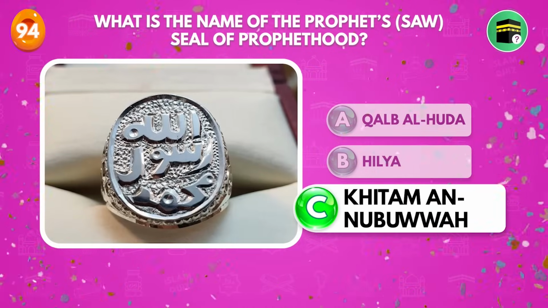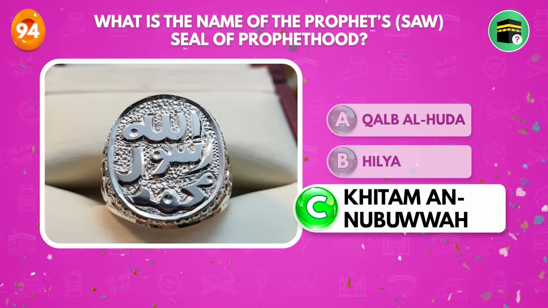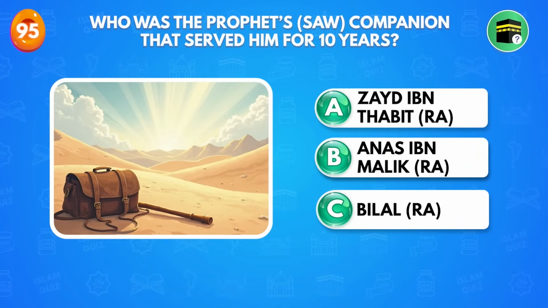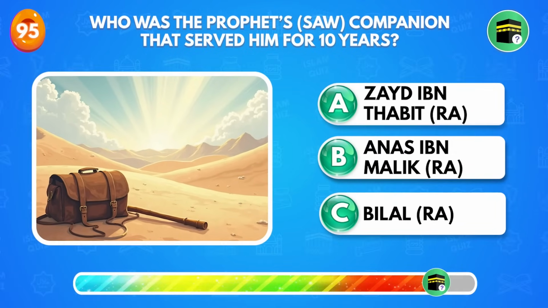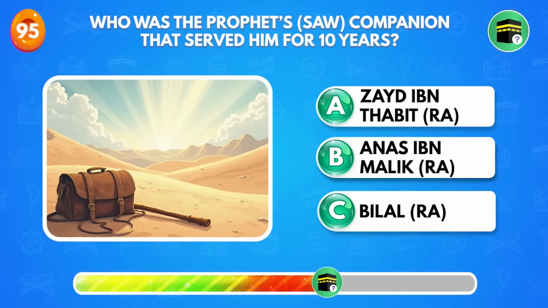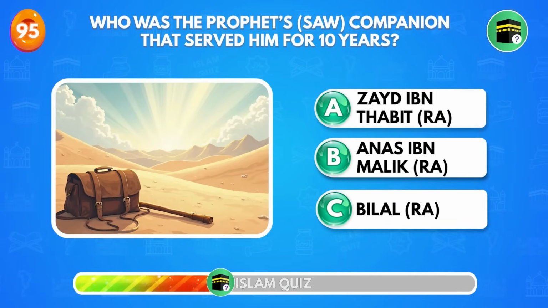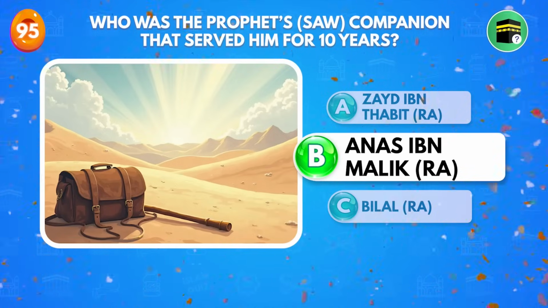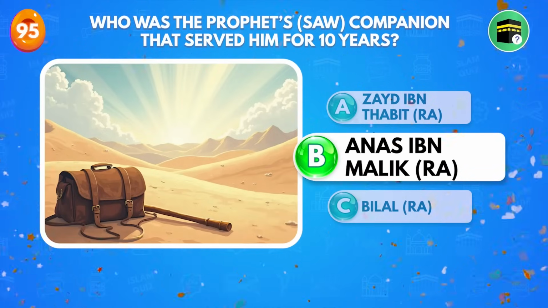Khitam al-Nubuwah. Who was the Prophet sallallahu alaihi wasallam companion that served him for 10 years? Anas ibn Malik radiallahu anhu.